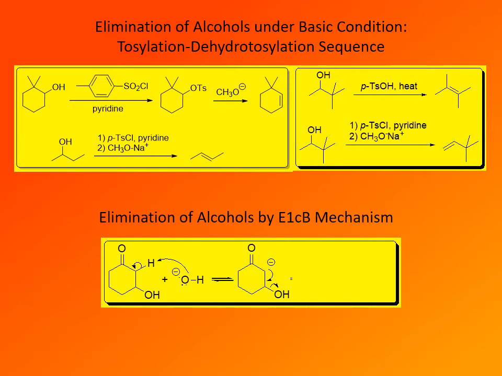Even though hydroxide is a poor leaving group, the intermediate carbanion is extremely unstable. It cannot tolerate a negative charge on carbon. Actually, carbon is a much stronger base than hydroxide. So this is actually a favored reaction, where the free electron pair from carbon flows to form a carbon-carbon pi bond and forces the carbon-oxygen bond to break. And so that results in formation of actually a more stable, weaker base, the hydroxide anion. And so even though this is a strong base, a poor leaving group, compared to what we started with, this is a favored reaction. And this is why the E1cB mechanism works, because the intermediate was a carbanion, a highly unstable carbanion.